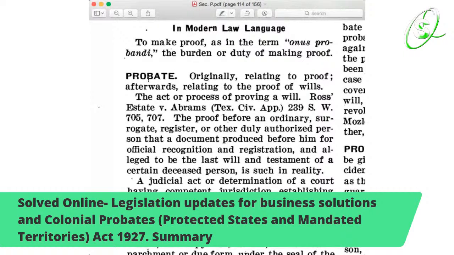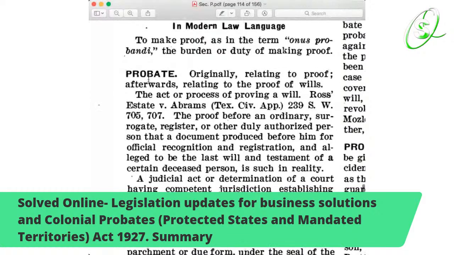Again, we'd also like to read some more. The proof before an ordinary, surrogate, registrar or other duly authorized person, that a document produced before him for official recognition and registration is alleged to be the last will and testament of a deceased person; in reality a judicial act or determination of a court with competent jurisdiction establishing the validity of a will.